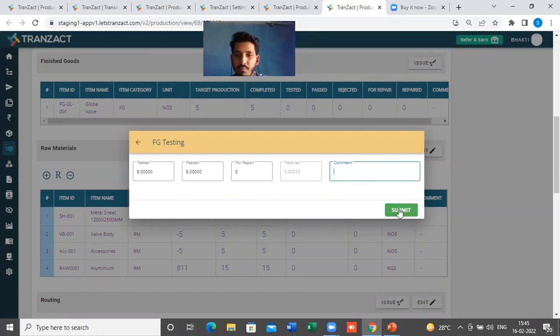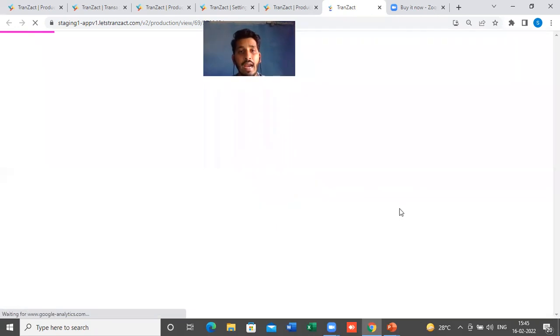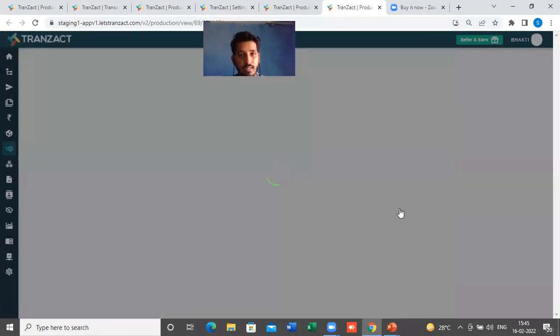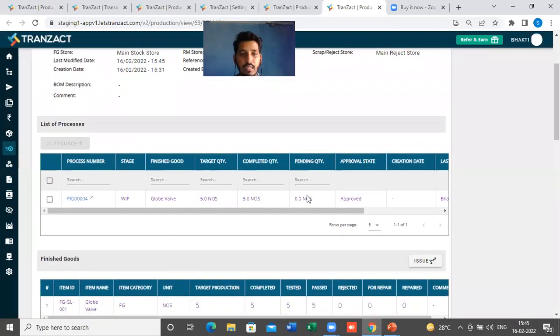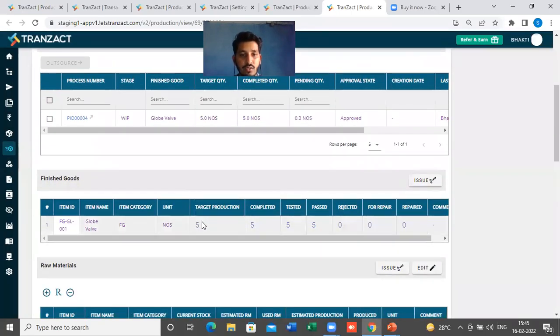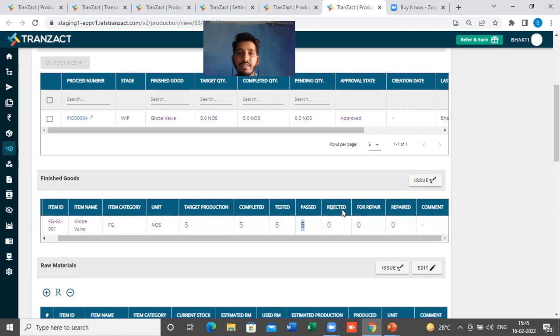For example, I will just click on submit here. The system will do everything automatically. My stock will get added here in my inventory for these 5 pieces of globe valve. In the finished good section, you will see target production was 5, completed 5, tested 5, passed 5, rejected 0, for repair 0. If you have sent something for repair, it will show here in the for repair section. So all those things are present.